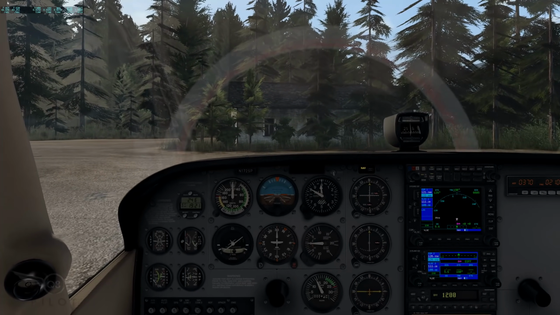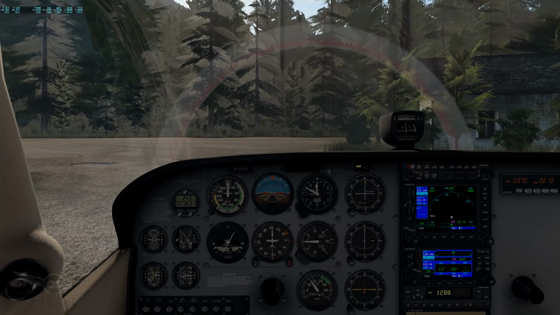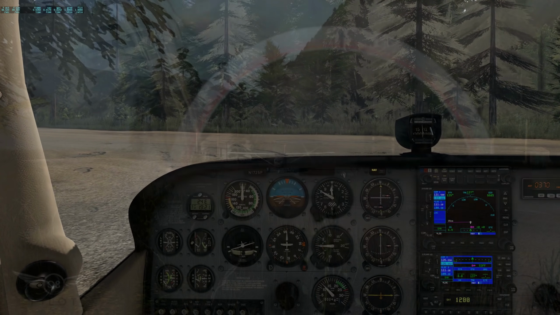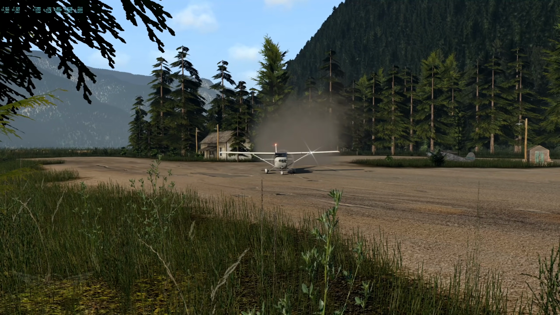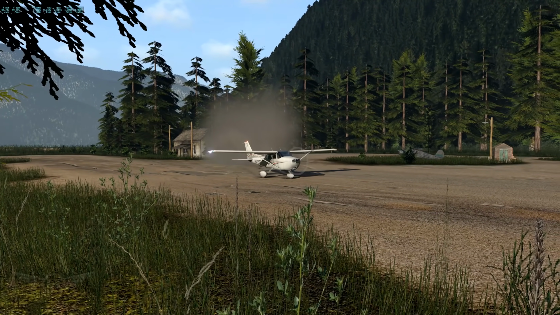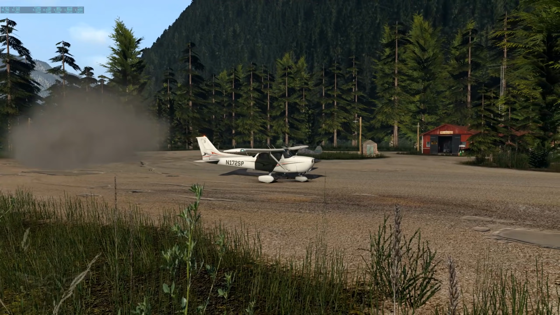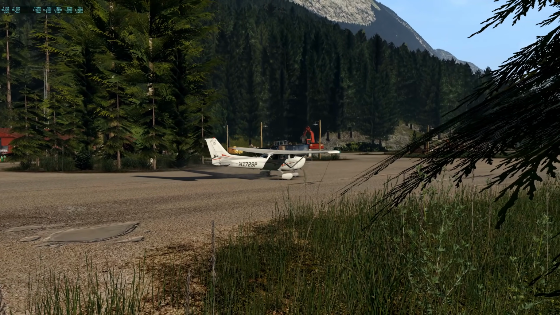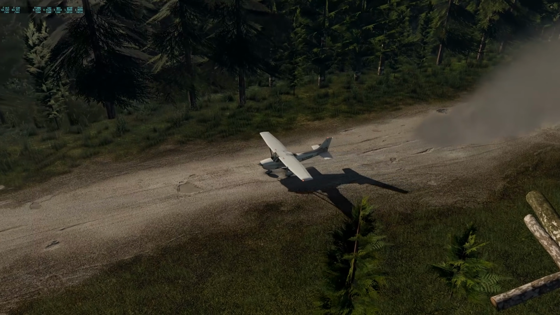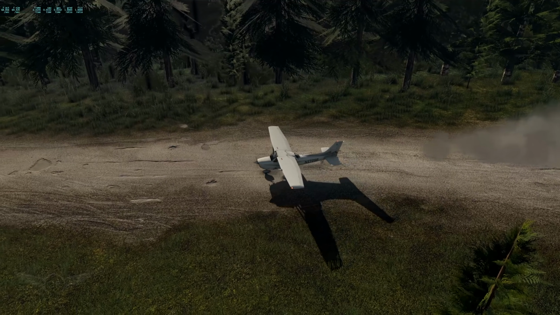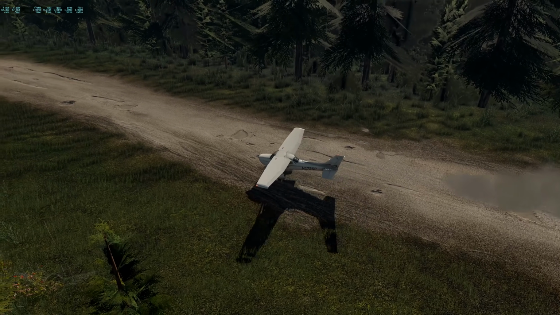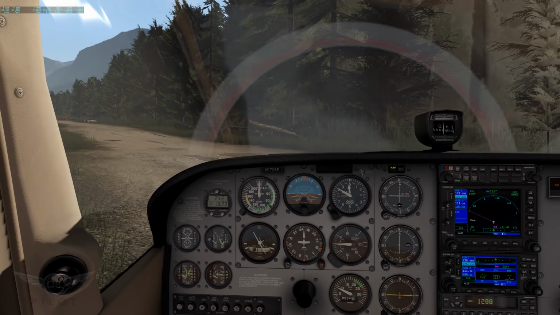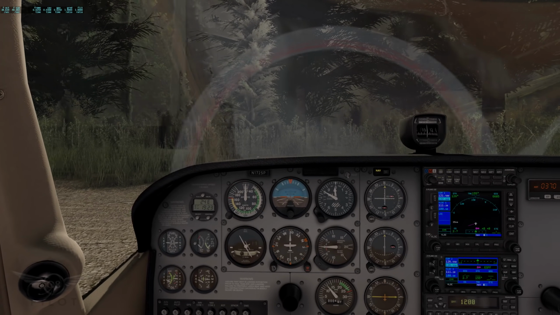Very, very smooth. Really beautiful scenery here by Orbex. All right, I think that's good enough. We're going to make a turn here, and we're going to give it maximum power to take off.